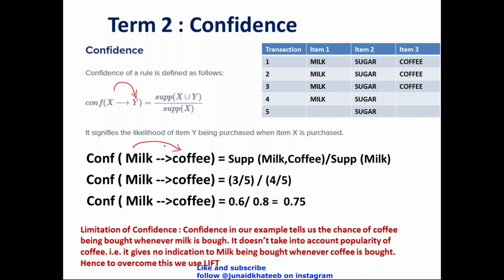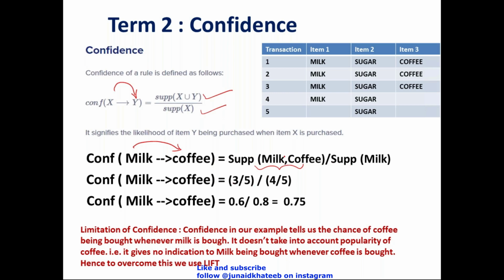If I find this value to be high, if I'm convinced that most people who walk in to buy milk will also end up buying coffee, I'll place milk and coffee on the shelves next to each other in my store. Now how do I do that? I'll just check this. This is support of X union Y divided by support of X. All these calculations will happen in the background. You'll get the values directly. So support of milk and coffee divided by support of milk.